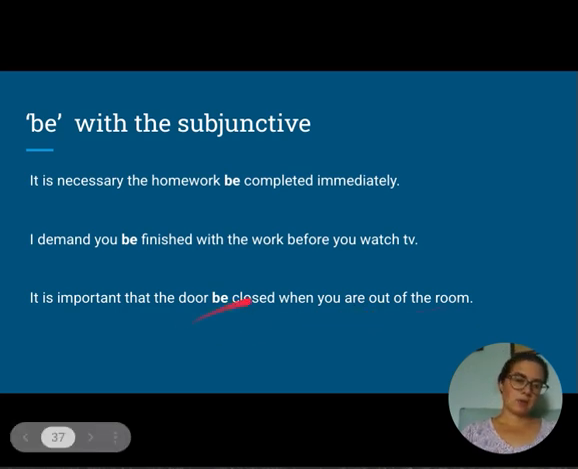You could say the door is closed, but to make it into this subjunctive mood, we're going to have this special way of using the verb be. So you may see this from time to time and wonder, well, what is this? It's specifically when you're making a demand or showing a desire or a hypothetical situation that you want to talk about.